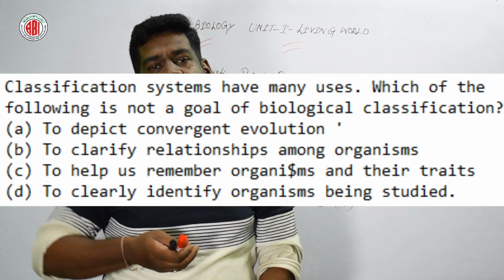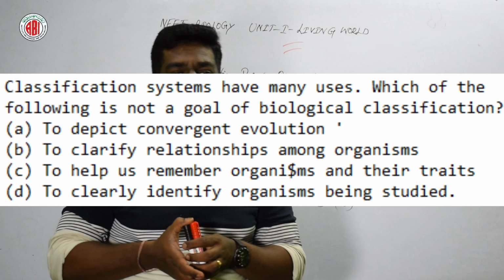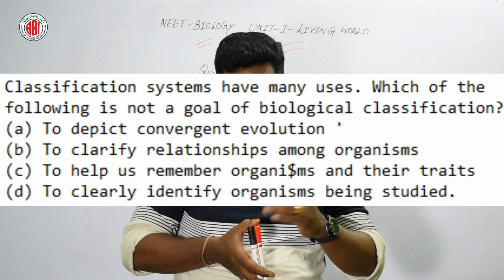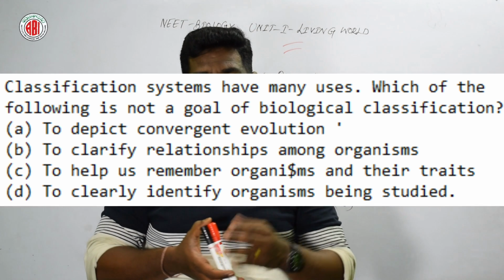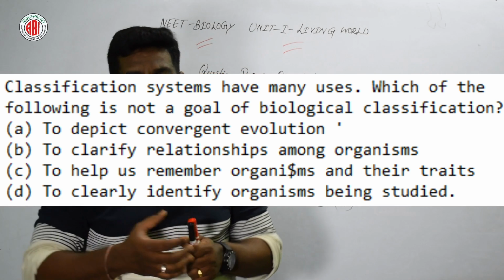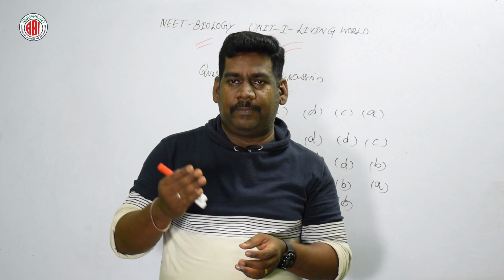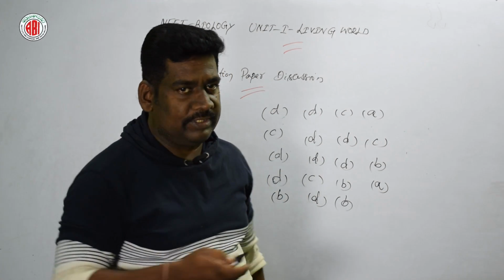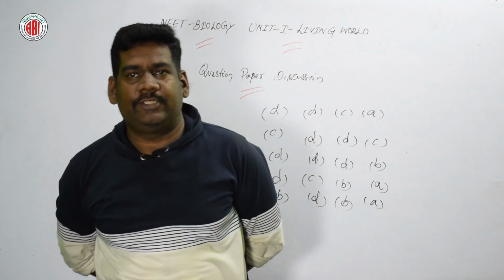Classification systems may have many uses. Which of the following is not a goal of biological classification? First one is to depict convergent evolution, second to clarify relationships among organisms, third to help us remember organisms and their traits for further study, and fourth to clearly identify the organisms being studied. Options B, C, D are related to biological classification except option A. Option A, to depict convergent evolution, is the right answer for this question.